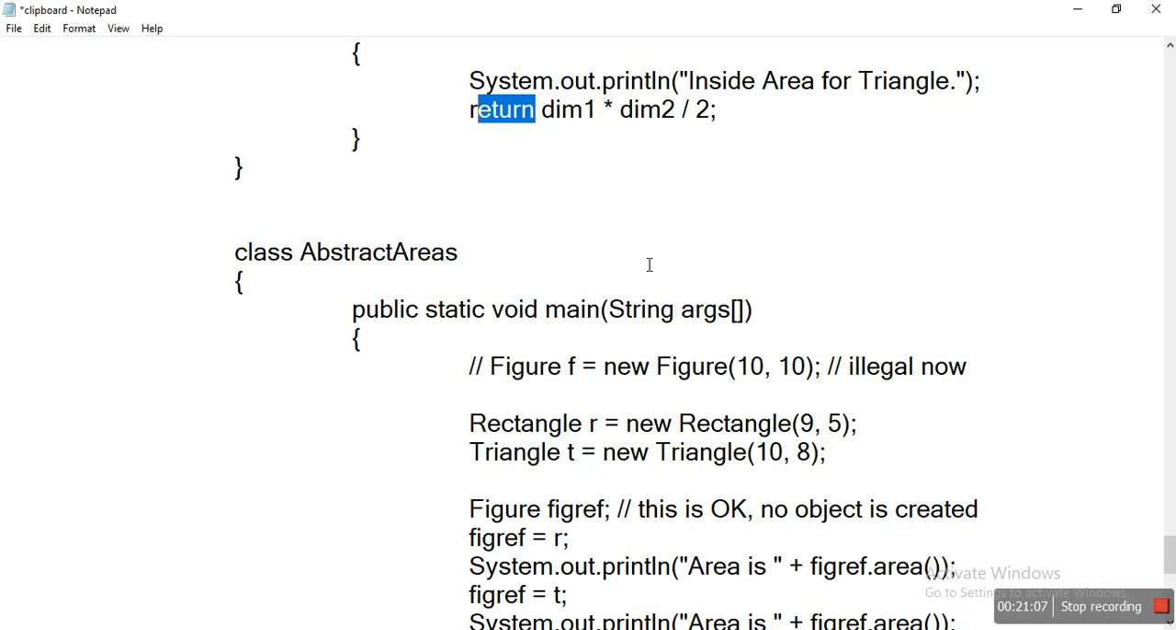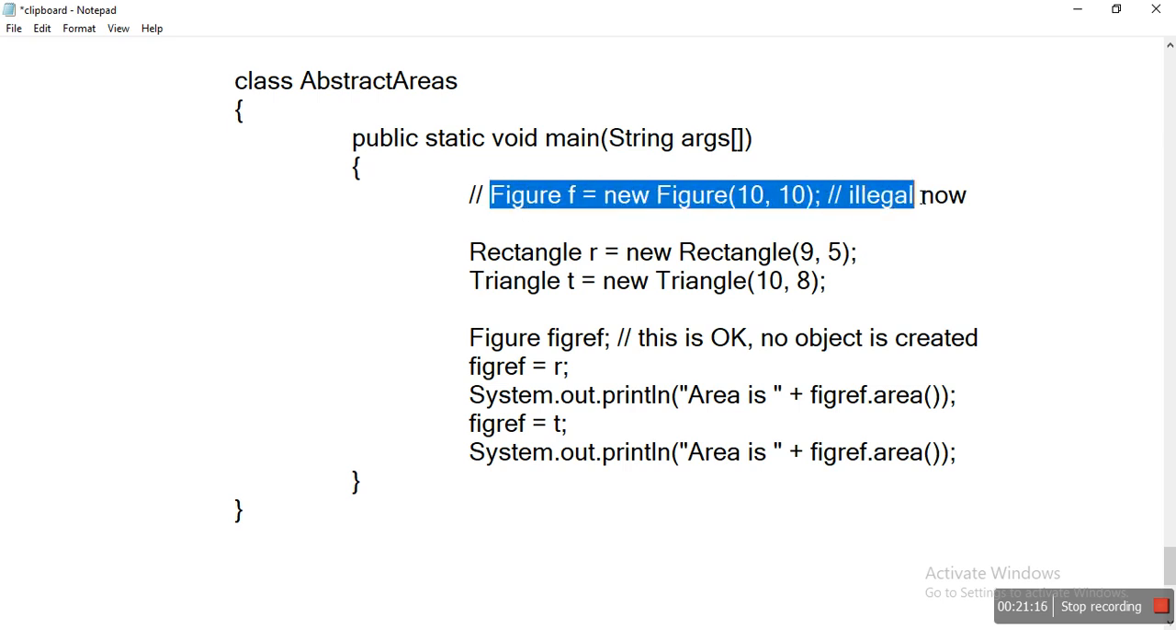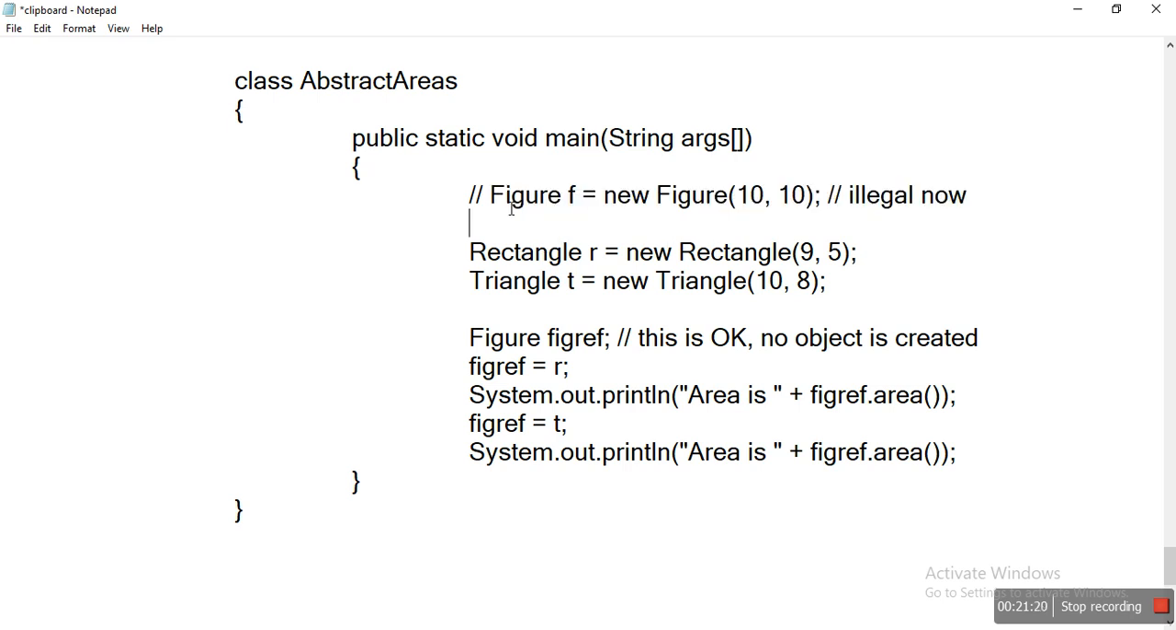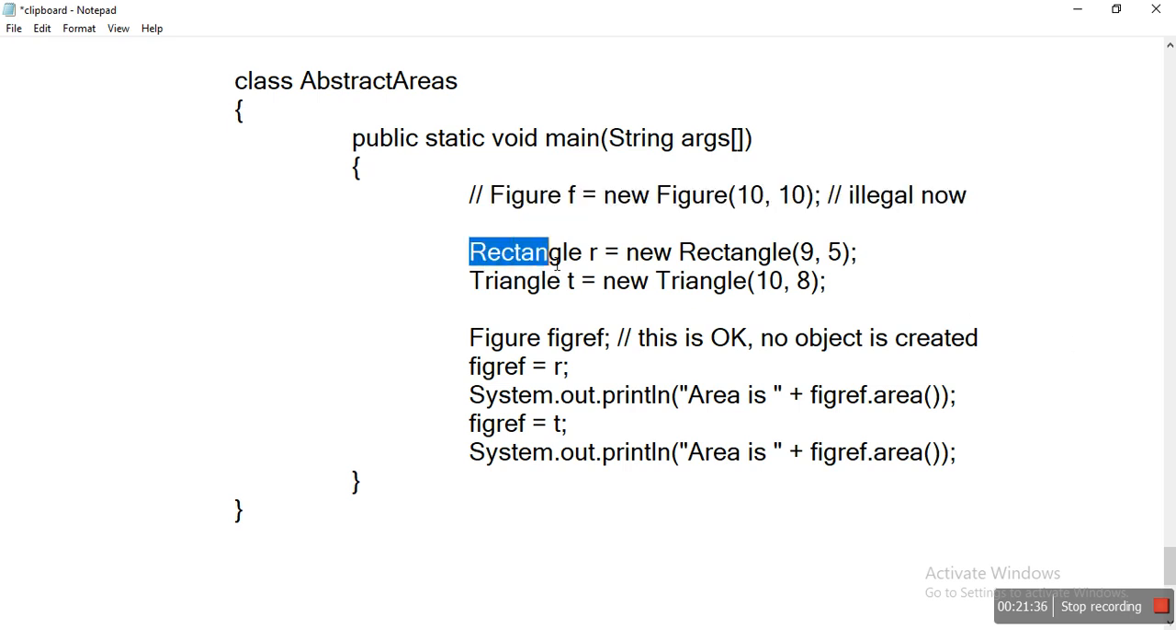Now coming to the main class. As I said, we cannot create an object of an abstract class, because there is no meaning in creating an object of an abstract class, since it has only the declaration part and no definition part. So there is no meaning in creating an object and assigning values. This is not possible in Java also. Next we created the rectangle object.